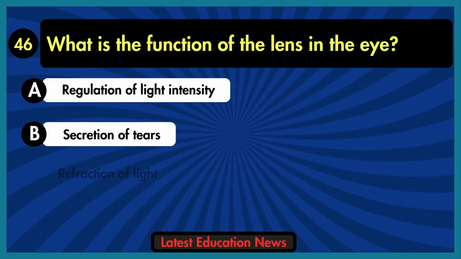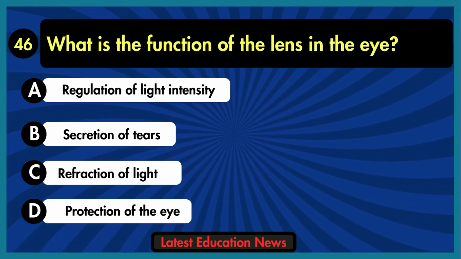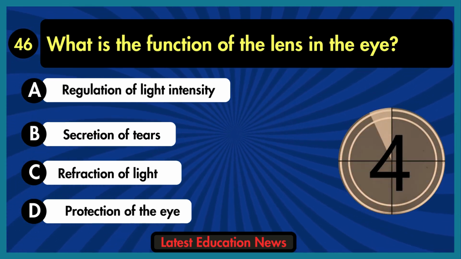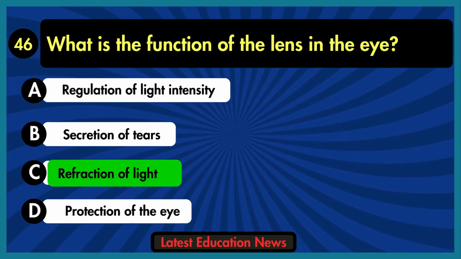What is the function of the lens in the eye? A. Regulation of light intensity. B. Secretion of tears. C. Refraction of light. D. Protection of the eye. The correct answer is option C, refraction of light.